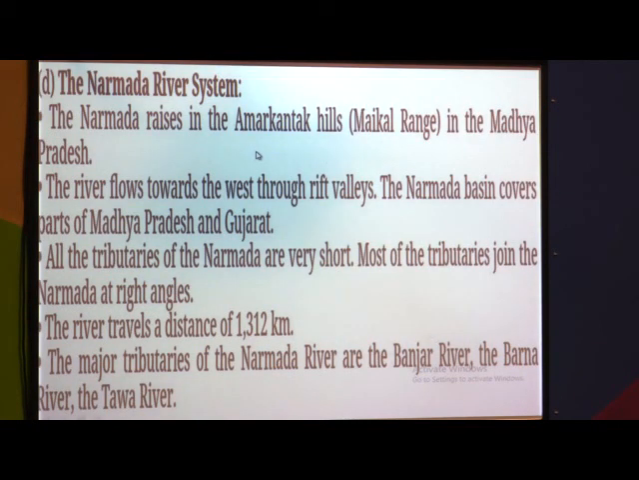See, the Narmada originates in the Amarkantak hill in Madhya Pradesh and flows in the western direction, and the Narmada basin covers part of Madhya Pradesh and Gujarat. Narmada is a very short river, only a distance of 1300 km, and the major tributaries are Banjar river, Barna river and the Tawa river, these are the tributaries of Narmada river.